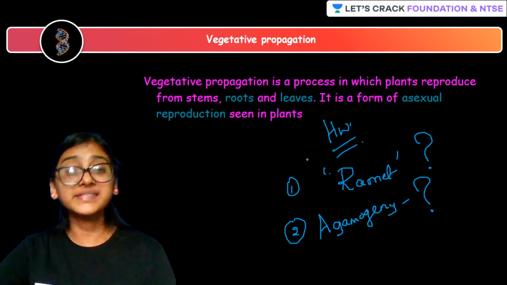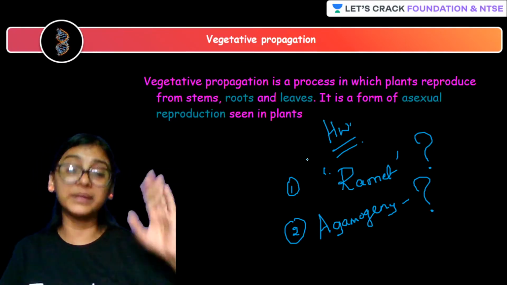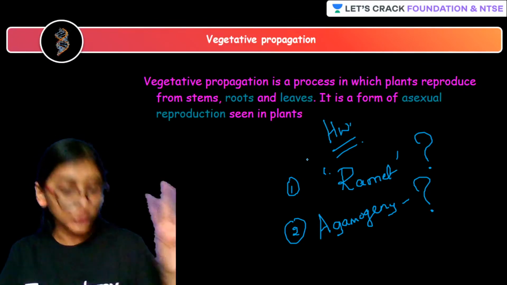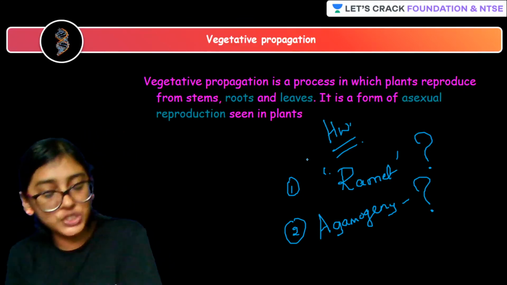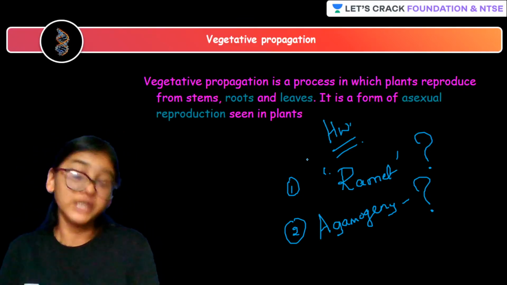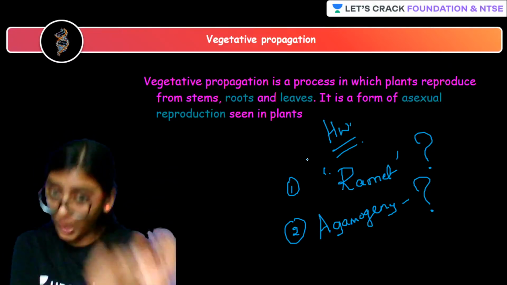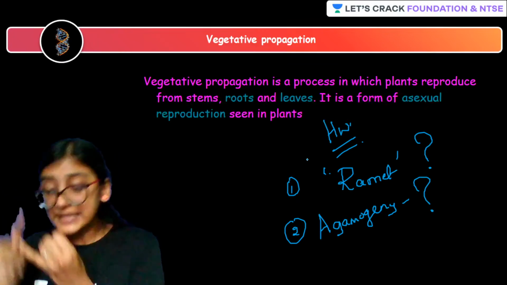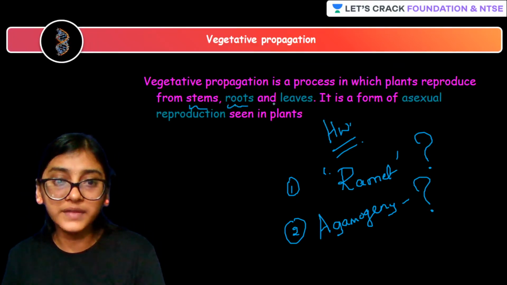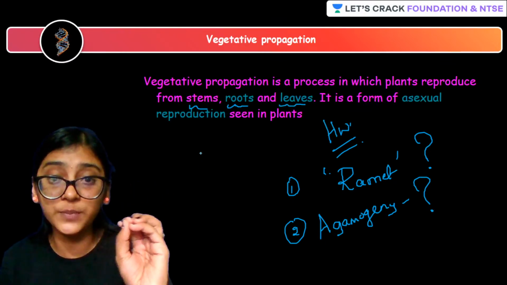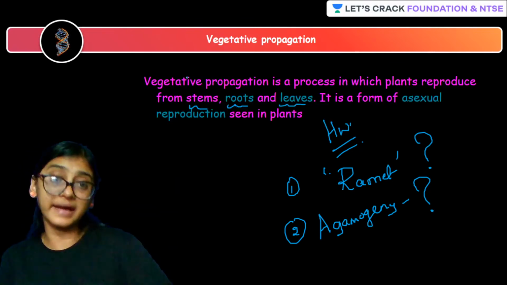Next, vegetative propagation. Students, in the case of plants, we get to see two parts, that is the vegetative structure and the sexual structure or sex parts. The sexual reproductive structure is nothing but the flower, whereas leaves, roots and stem are the asexual reproductive parts and they are the vegetative parts of the plants.